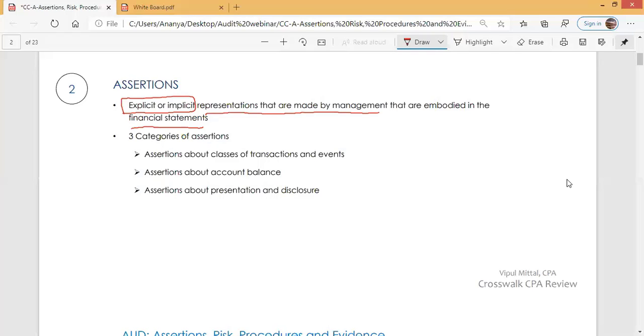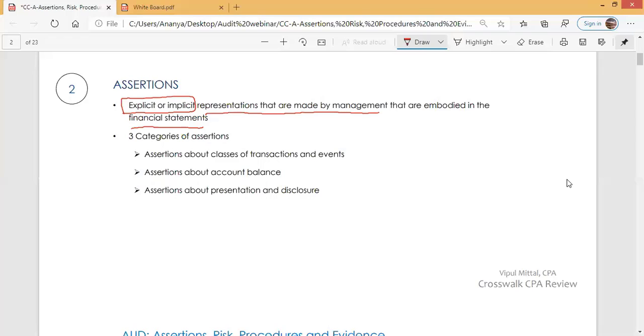So management states a lot of things in financial statements. And when they state items, elements in financial statements, they make representations. Such representations may be explicit or implicit.